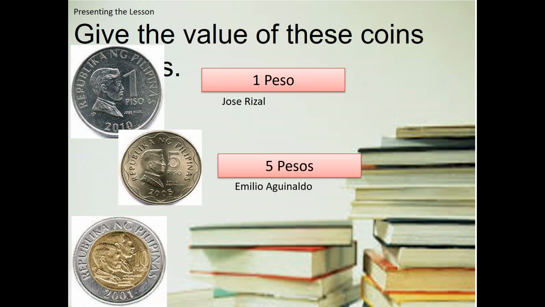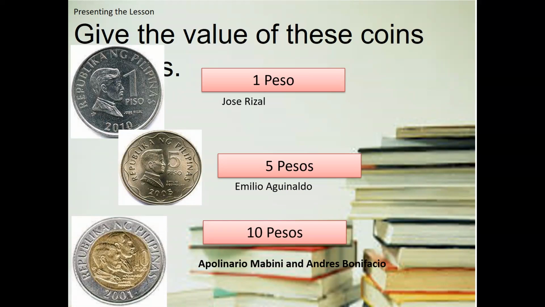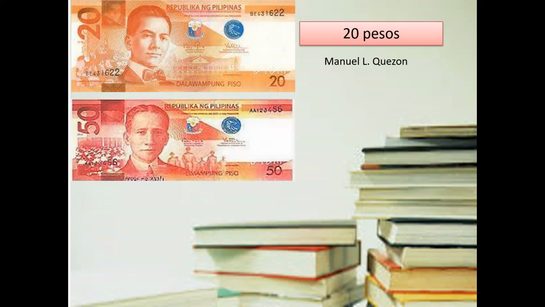The next coin is the 10 peso coin. On the 10 peso coin, we could see Apolinario Mabini and Andres Bonifacio. After the 10 peso coin are the bills, starting with the 20 peso bill. On the 20 peso bill, we can see Manuel L. Quezon, and you can notice that the color of the 20 peso bill is orange. Then on the 50 peso bill, it is noticeable that the color is red. On the 50 peso bill, we can see Sergio Osmeña.